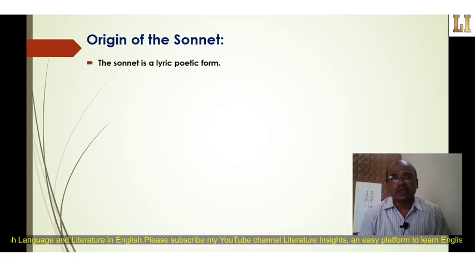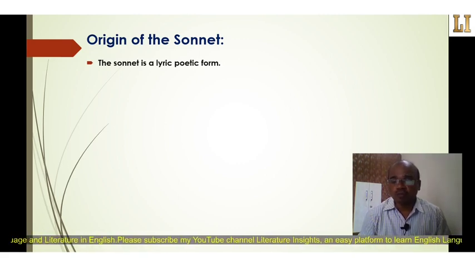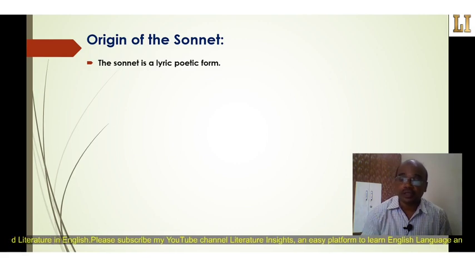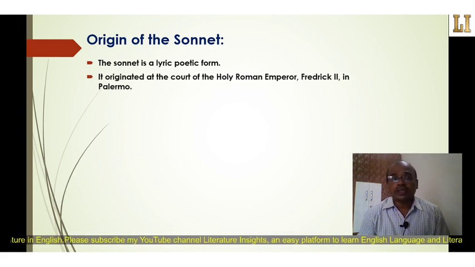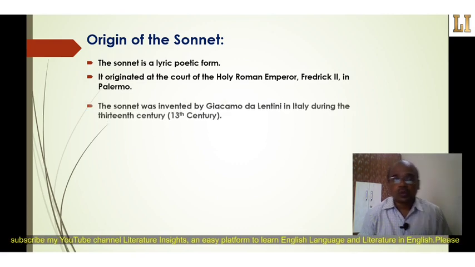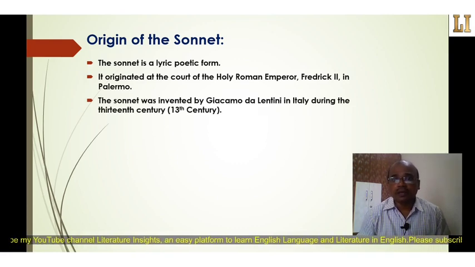The sonnet is a lyric poetic form or type of poetry in English literature. The sonnet originated at the court of Holy Roman Emperor Frederick II in Palermo. It was invented by Giacomo da Lantini in Italy during the 13th century. So that was the history of the sonnet, how it originated. The sonnet was invented and originated in Italy during the 13th century.